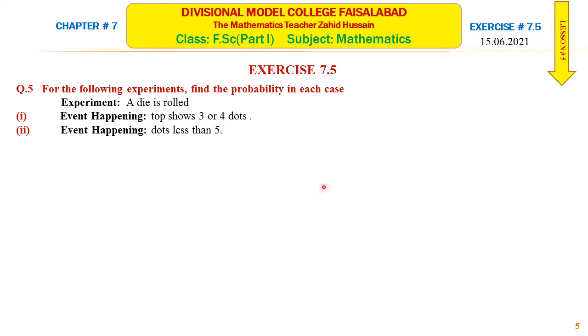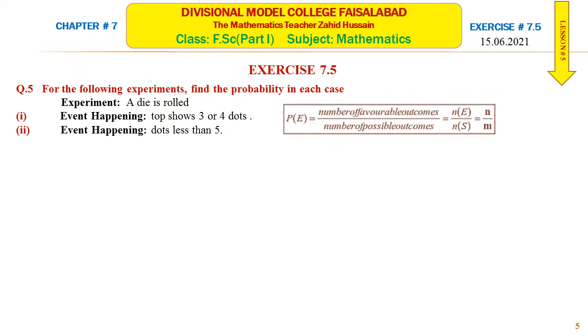Question number 5 is the same as the previous question, but the experiment in this case is that a die is rolled, and the event is that the top shows 3 or 4 dots in part 1. This is the formula. We need these two things, favorable outcomes and possible outcomes.